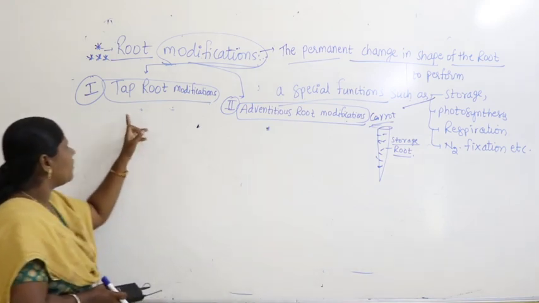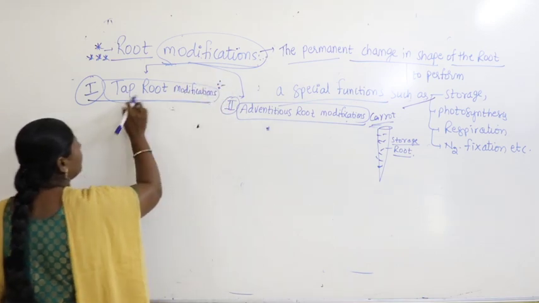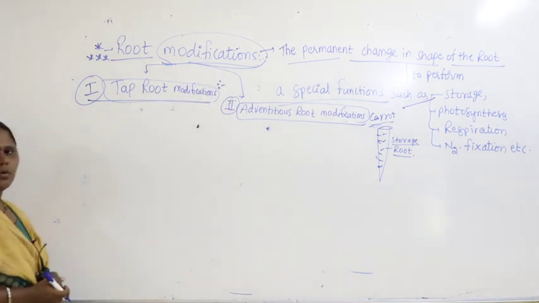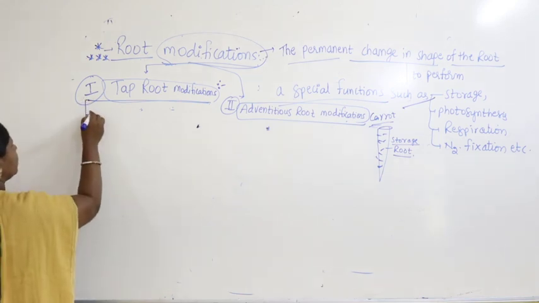Now let us talk about the very first one. Keep the first subheading: taproot modifications. In taproot modifications, altogether we have five types.